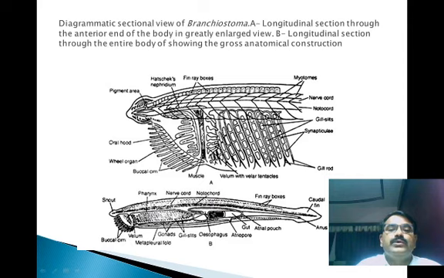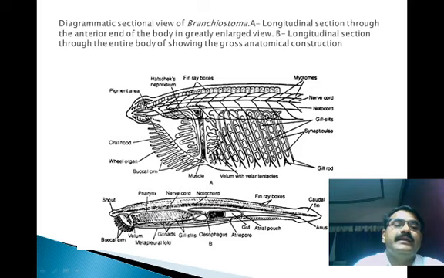Here in this diagrammatic presentation we observe a magnified view of the anterior end of the body in a greatly enlarged view. Here there is the rostrum, that is the snout.